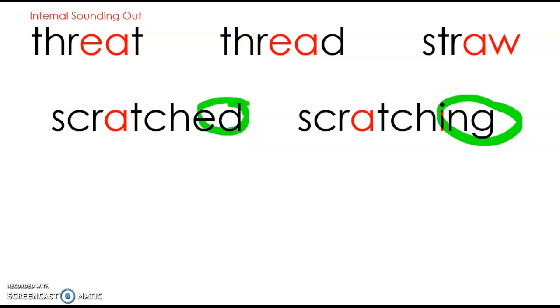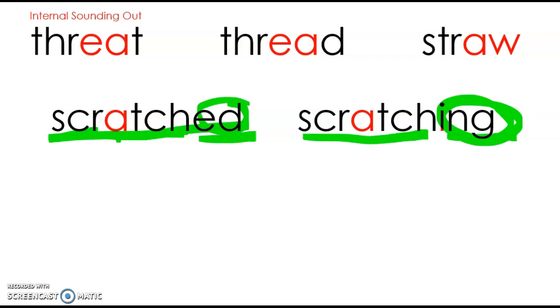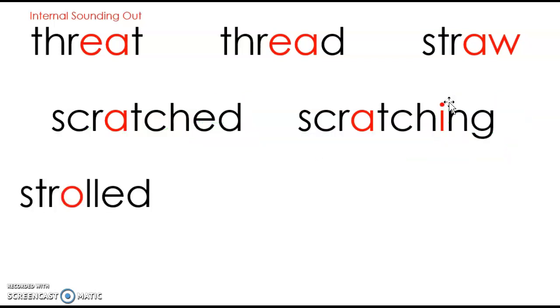Now, yesterday we talked about ed and ing endings. If we put ed at the end, it means it already happened. If we put ing at the end, it means it's happening now. So we have the base word scratch. Then we add ed at the end, scratched. This means I already scratched my head. Then we have base word scratch plus ing. The whole word is scratching. I am scratching my head. You are doing it right now.